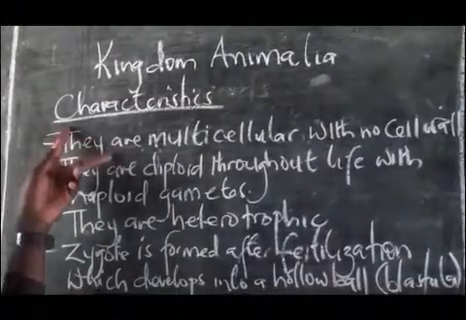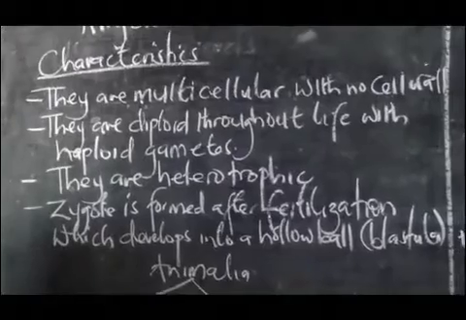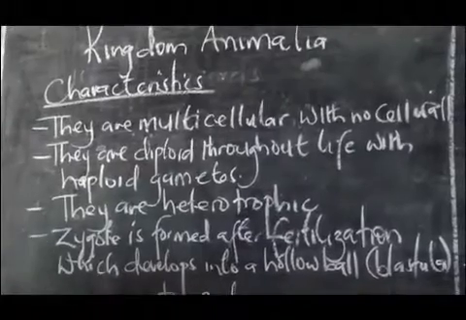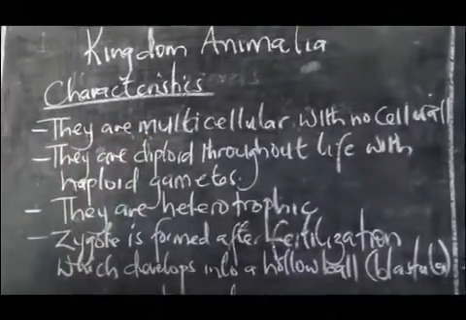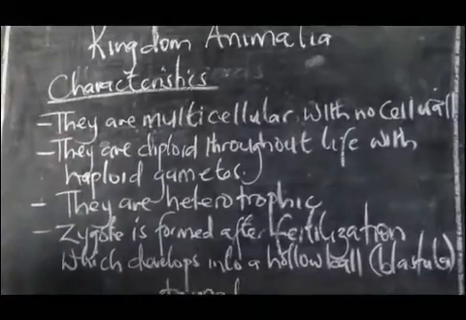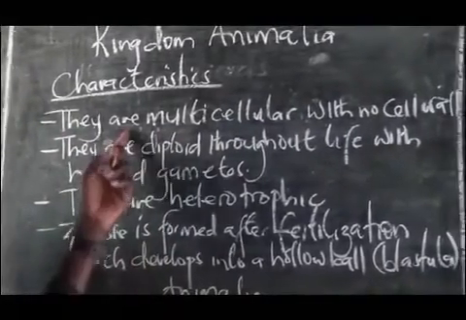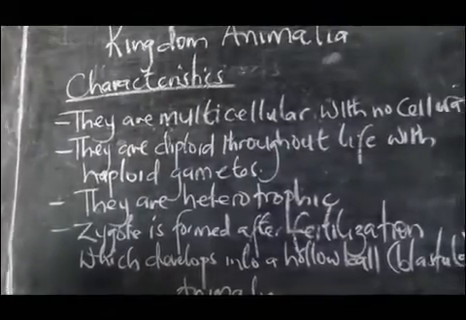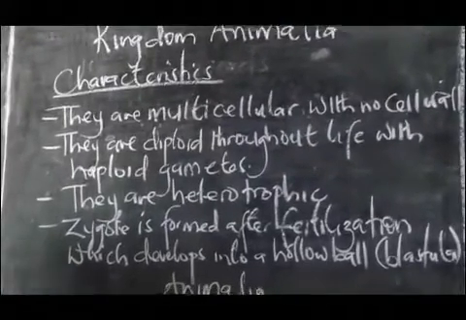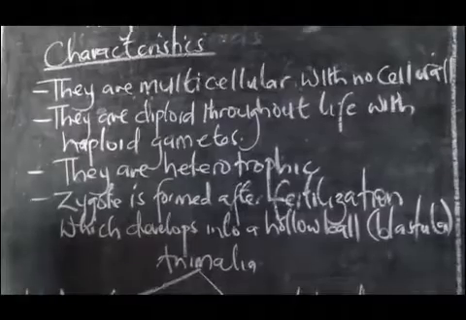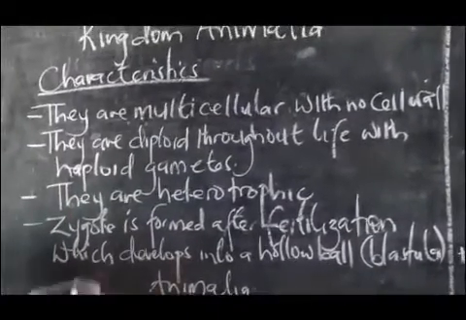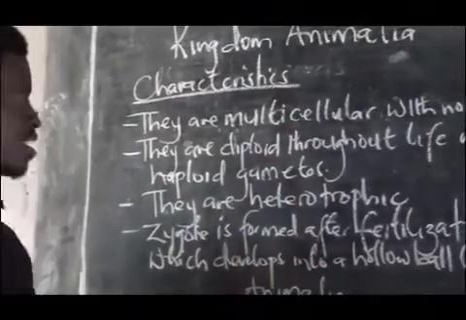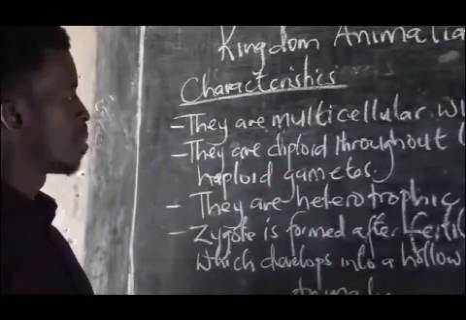We know that these are multicellular organisms, and their cells do not have a cell wall. In plants, plants are multicellular, but their cells have a cell wall. But these are multicellular with no cell walls in their cells. And then they are diploid throughout their life with haploid gametes. Diploid is a double state. A haploid state of the gametes is a half state. That means that at fertilization, a haploid and a haploid will meet to form a diploid organism throughout life. Gametes are haploid, then when they meet in fertilization, they form a diploid zygote.